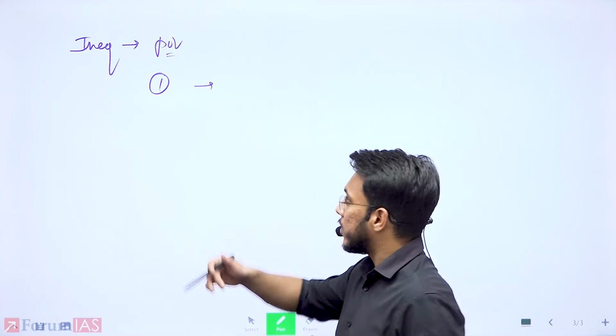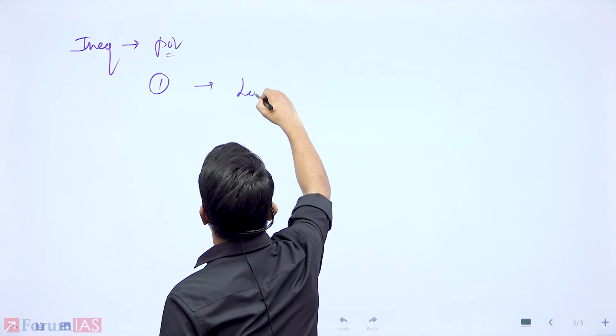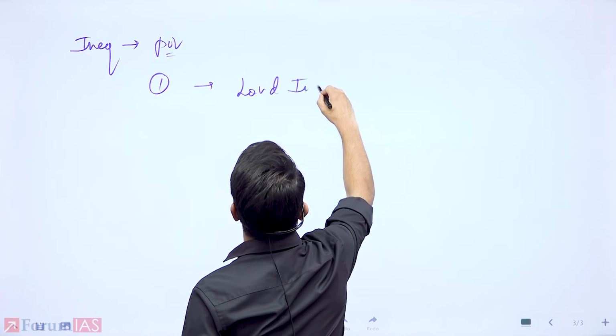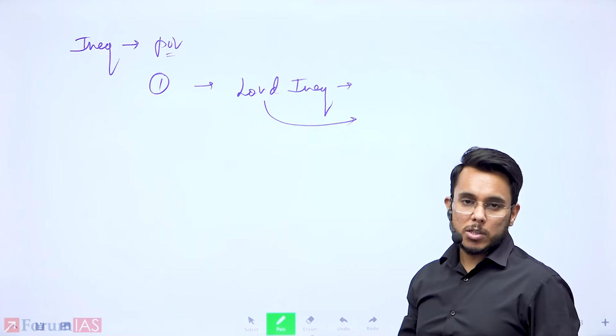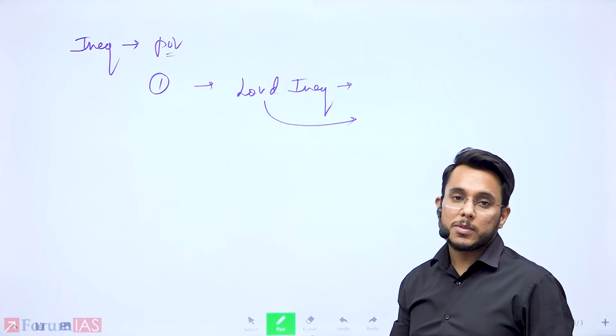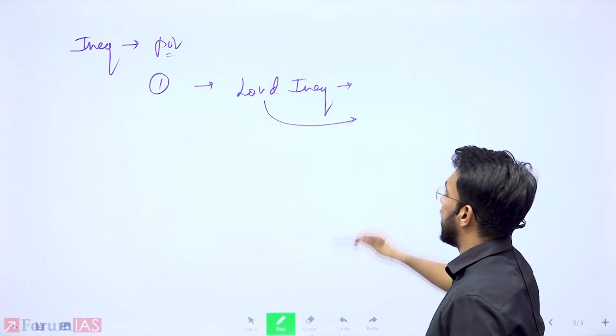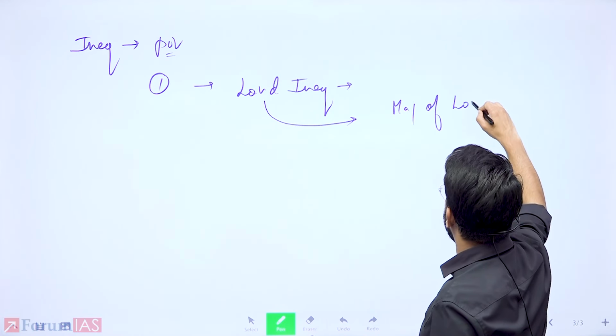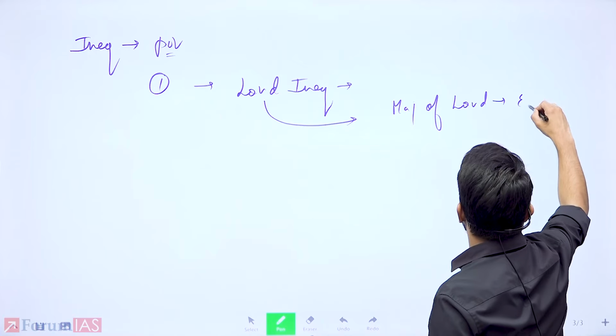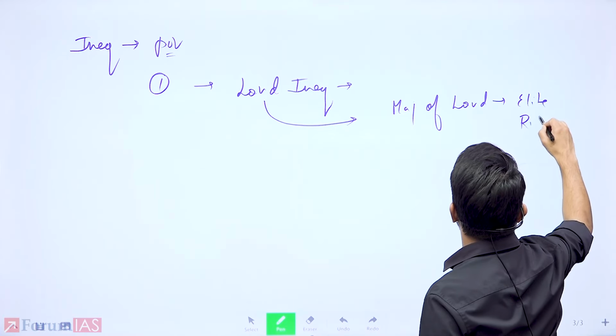So in this direction, we have reasons. Reason number one is land inequality. Now, historically, this was the problem. Even after the land reforms, this particular problem has not been solved. The majority of land is held by the elite and rich.